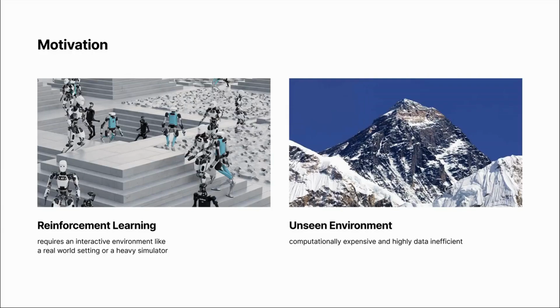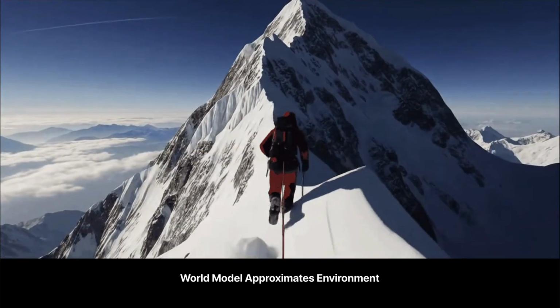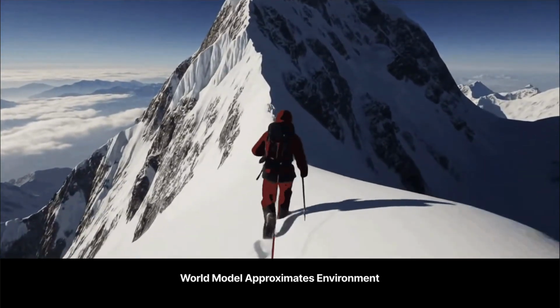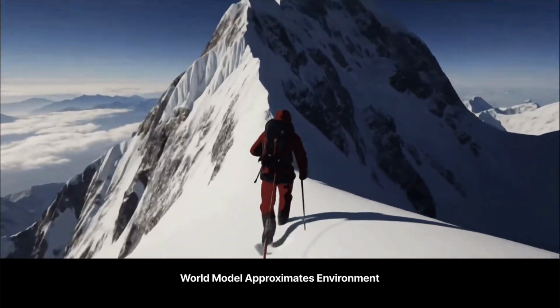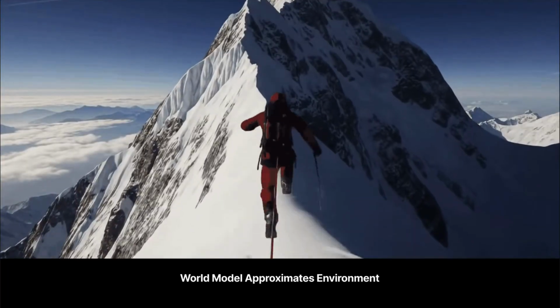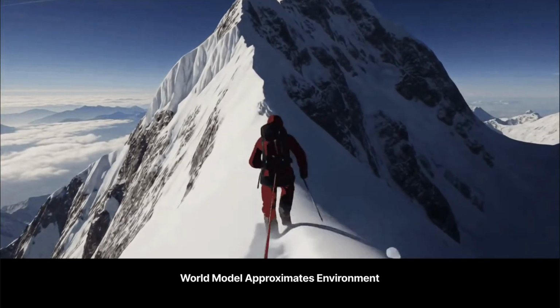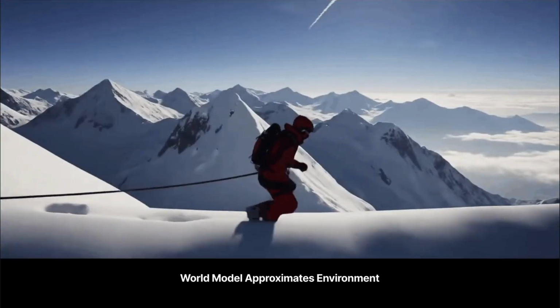RL typically requires an interactive environment to learn, such as a real-world setting or a heavy simulator. However, training and adapting to an unseen environment in these setups is often computationally expensive and highly data inefficient. World models solve this by approximating the environment. If we model state transitions and rewards accurately, we can theoretically train an RL agent entirely inside this imagined world.